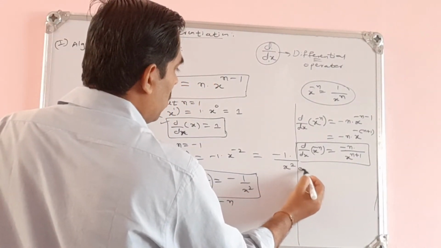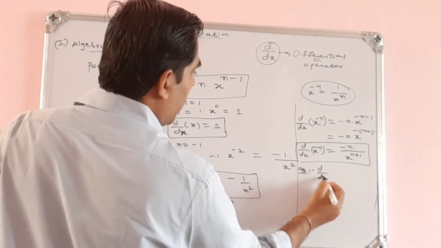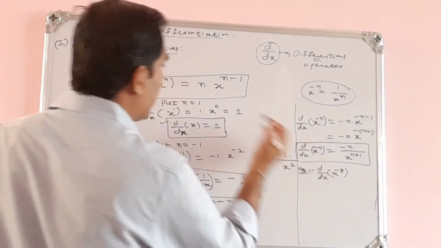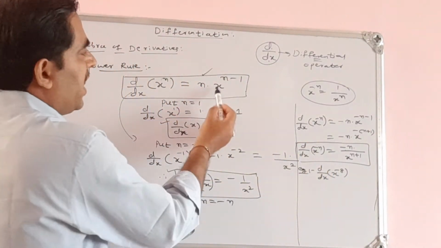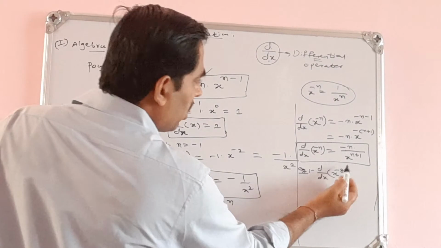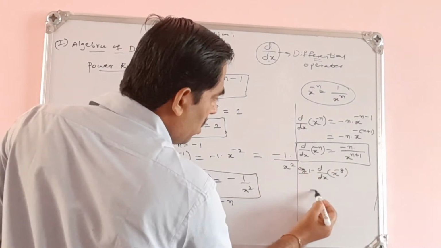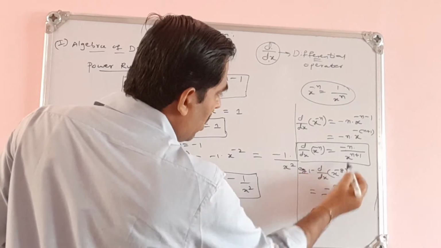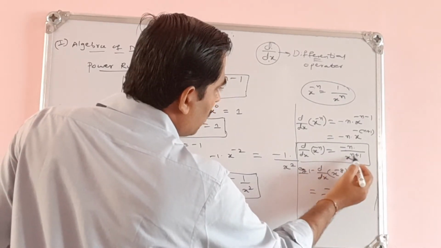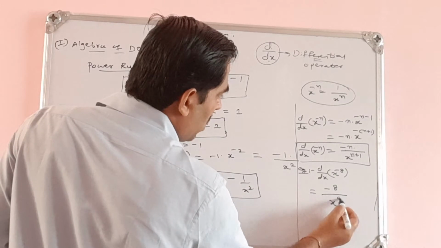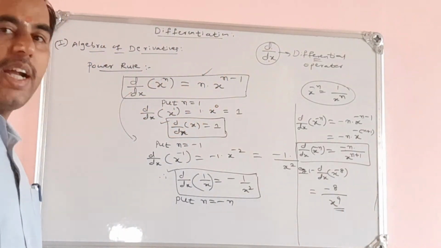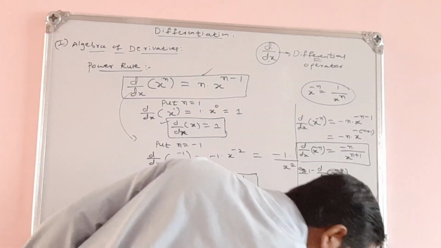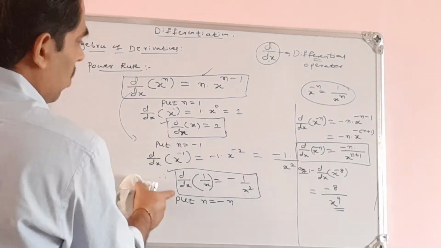So for example, I can write it directly. If I want to write the derivative of x to the power of minus 8, we can use this formula also. Otherwise, with n into x to the power of n minus 1, you get the answer. Negative power is there, so that is minus, what is the place of n here? 8 divided by x to the power of, n plus 1, that will be 9. So the answer is minus 8 divided by x to the power of 9. This is the derivative of x to the power of minus 8. So note down all these results.